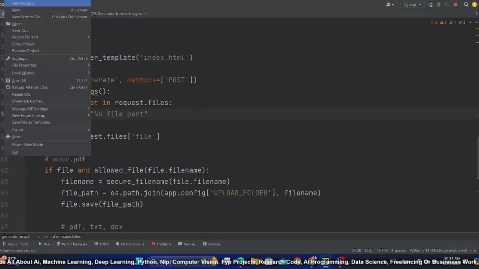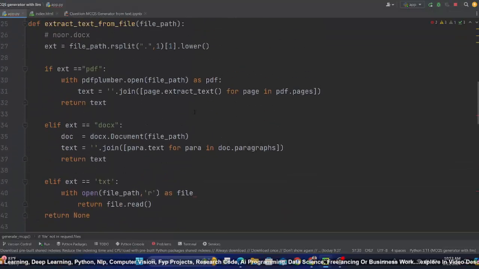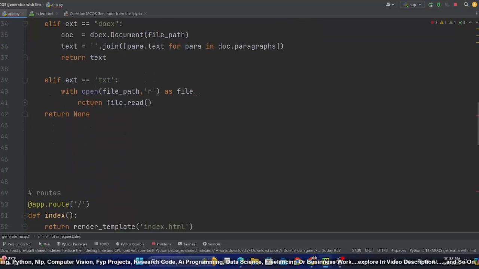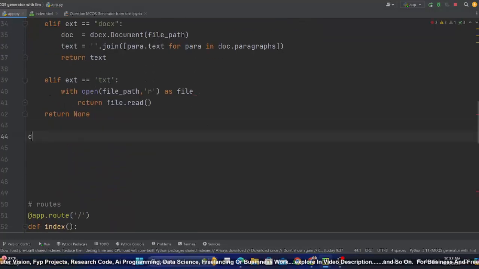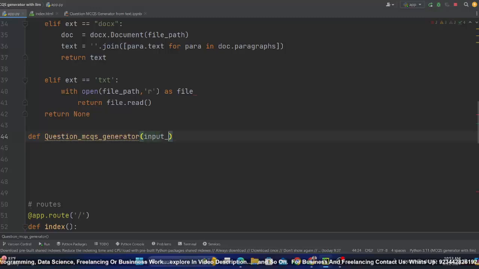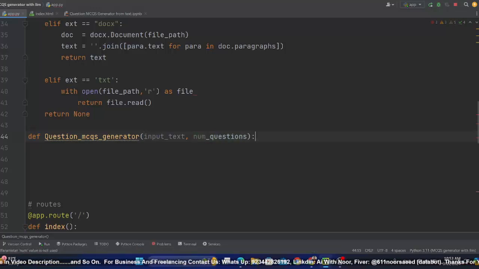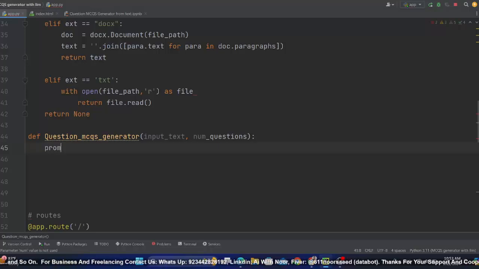Okay, so I will go up to the custom function part, starting from here, I'm going to create this function here. Def, this function will get input text and number of questions, and within this function we will use a prompt.